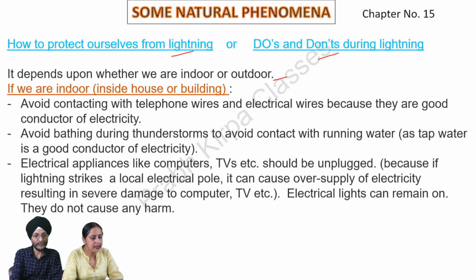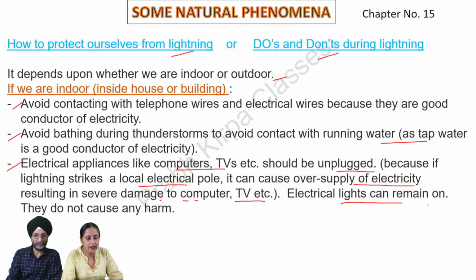If we are indoor, inside a house or building, avoid contacting telephone wires and electrical wires because they are good conductors of electricity. Avoid bathing during thunderstorms to avoid contact with running water, as tap water is a good conductor of electricity. Electrical appliances like computers, TVs, etc. should be unplugged because if lightning strikes a local electrical pole, it can cause oversupply of electricity resulting in severe damage to computer, TV, etc. Electrical lights can remain on. They do not cause any harm.